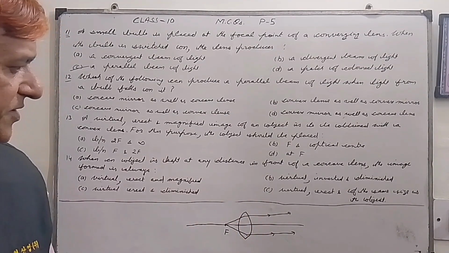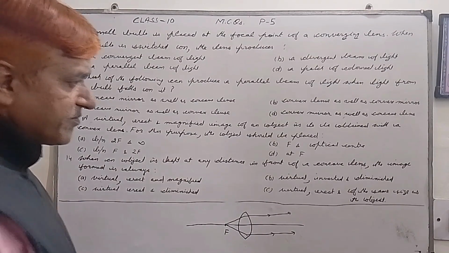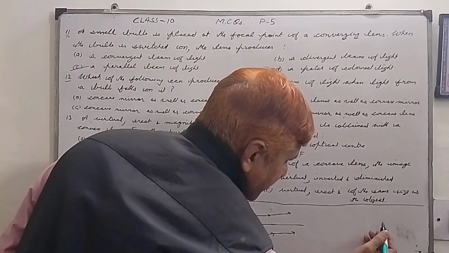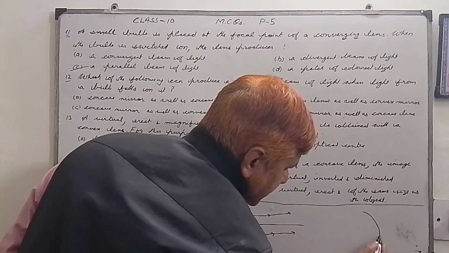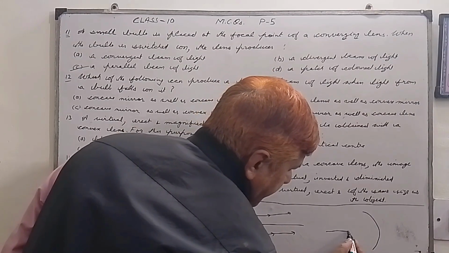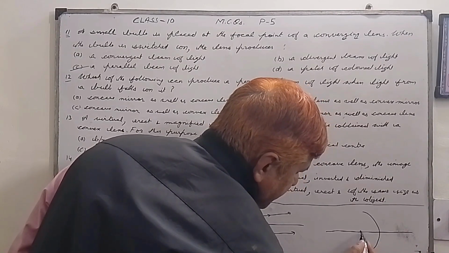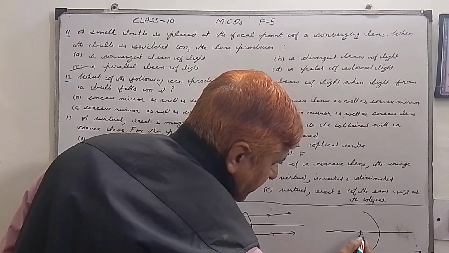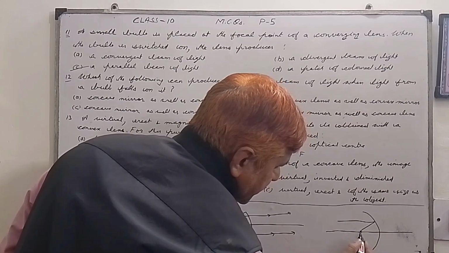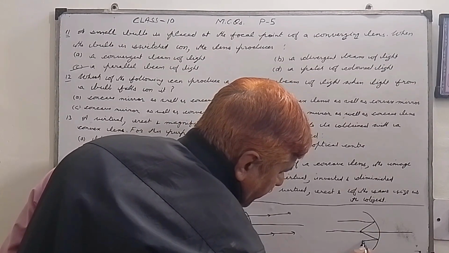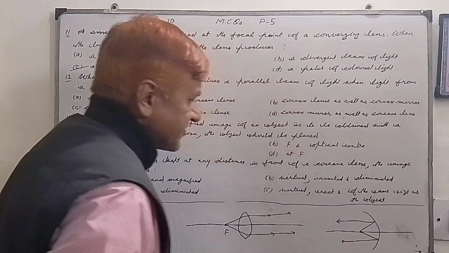And in case of a mirror, it is the concave mirror actually. So how? See here, this is a concave mirror and this is F. So when the bulb is placed at F, then after reflection, the rays of light will become parallel to each other.